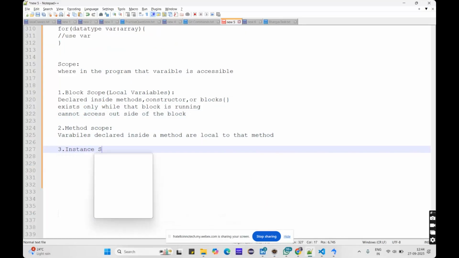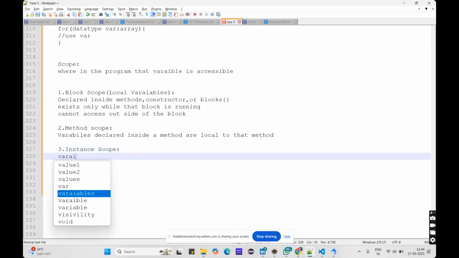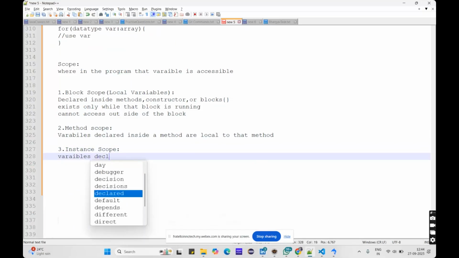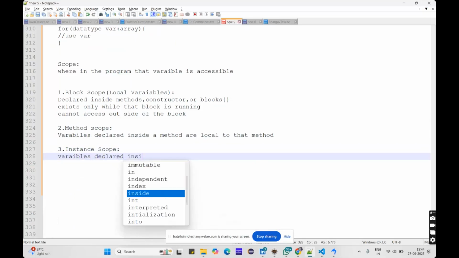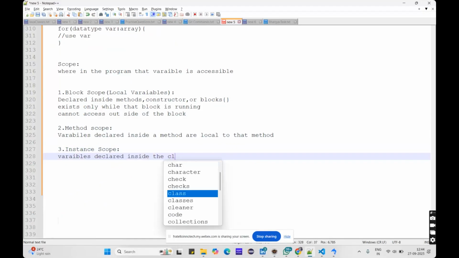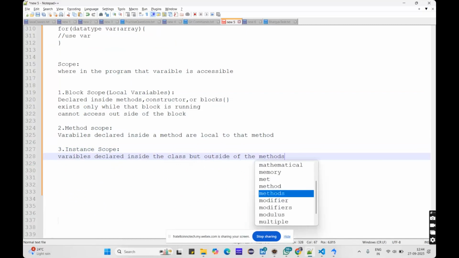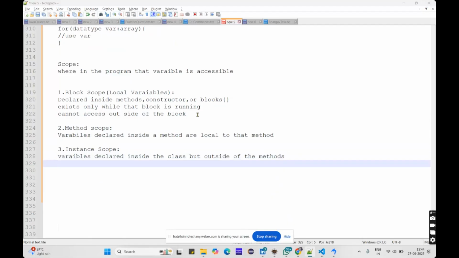Instance scope is declared inside the class but outside the methods. So variables declared inside the class but outside of the methods can be accessed by all non-static methods of the class. That is also one of the points here.